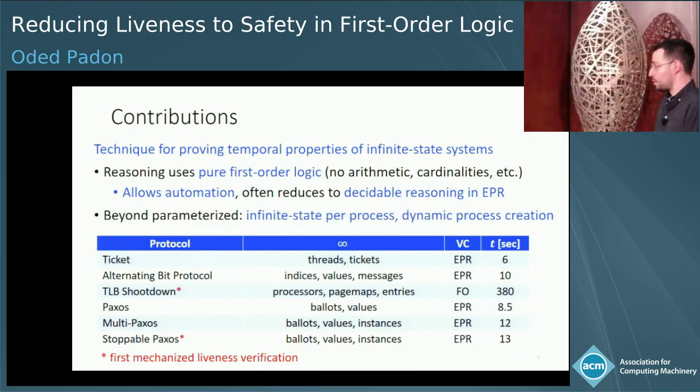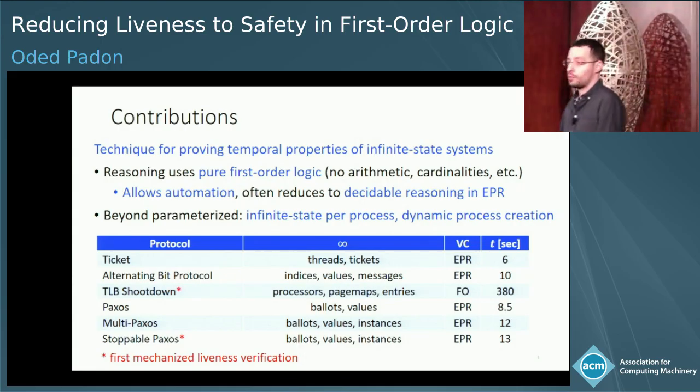In this formalism, we can handle both infinite state per process and dynamic spawning of processes. And we've applied it to some interesting distributed protocols. You see here some benchmarks. For some of them, we have the first mechanized liveness proofs. You see that the verification times are quite low. And really, there are objects there that really need to be considered infinite and not just parameterized.